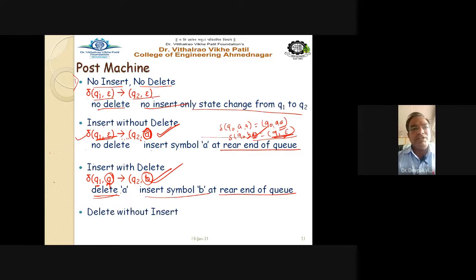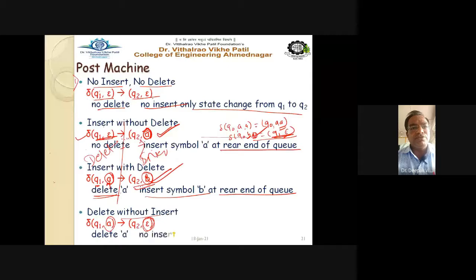And the last one is delete without insertion, meaning we have to delete but there will be no insertion. So I can say that on the right hand side we are inserting, this is the insert side, and this left hand side is the delete side, right? So delete but no insertion, that is q1 A. This A will be deleted, but epsilon means there will be no item added at the rear end of the queue. So delete A and no insert operation is performed at the rear end of the queue.